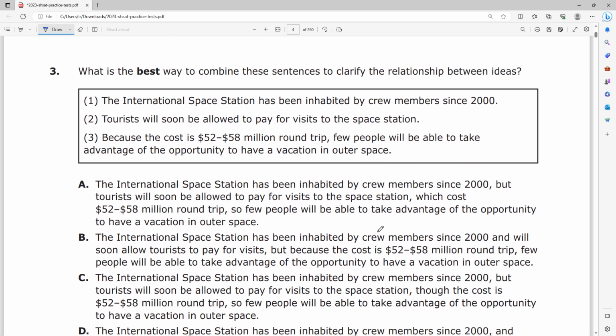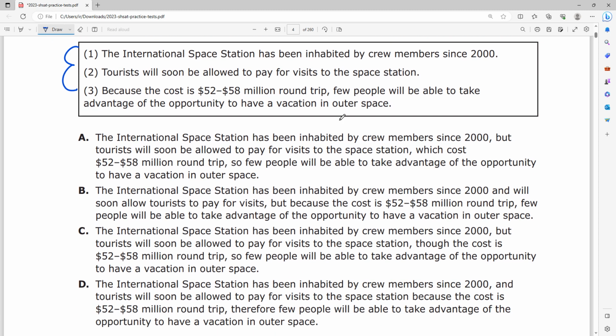So moving on to number 3, it says, what is the best way to combine the sentences to clarify the relationship between the ideas, right? Whenever they ask us to combine sentences, they list it to us in chronological order of how it should happen in a sentence, right? So here we have 1, 2, 3, and these choices all represent how it should naturally come in this one mega sentence. Okay? So let's just read these choices, right?